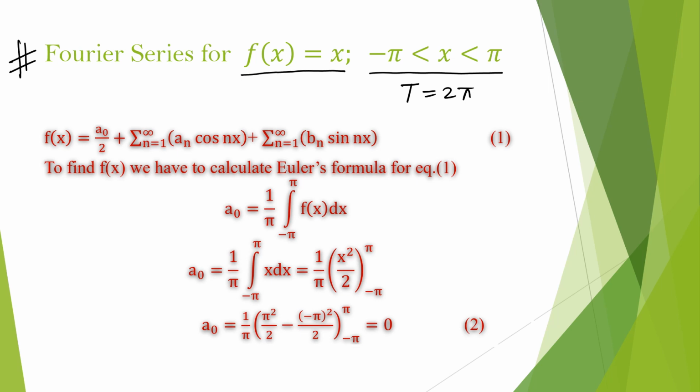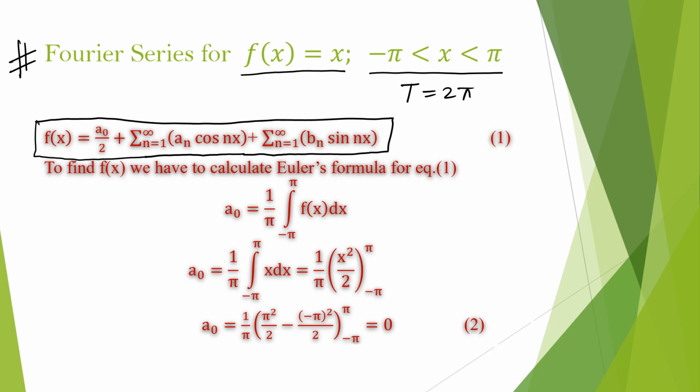And f(x) is equal to a Fourier series: f(x) is equal to a naught by 2 plus summation 1 to infinity a_n cos nx plus summation 1 to infinity b_n sin nx. So over here a naught is equal to 1 by pi, and the limit is from minus pi to plus pi, as it is given in the question, f(x) dx. So we substitute the values.